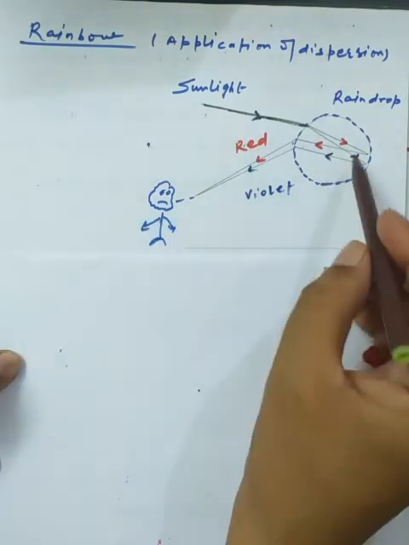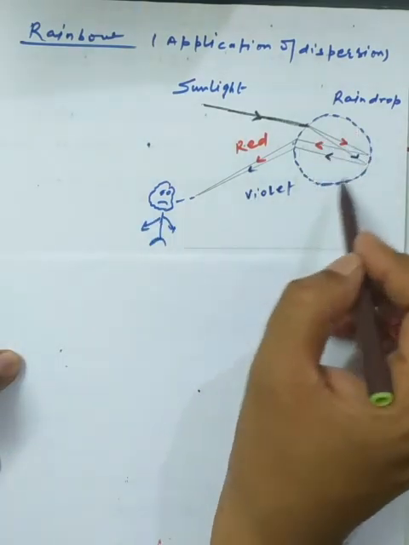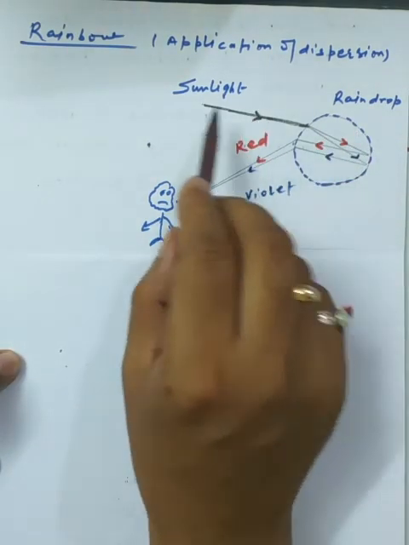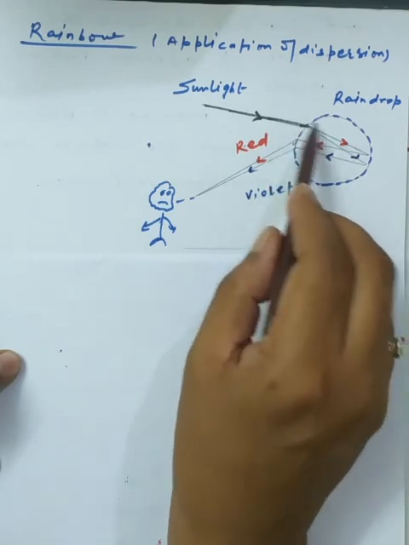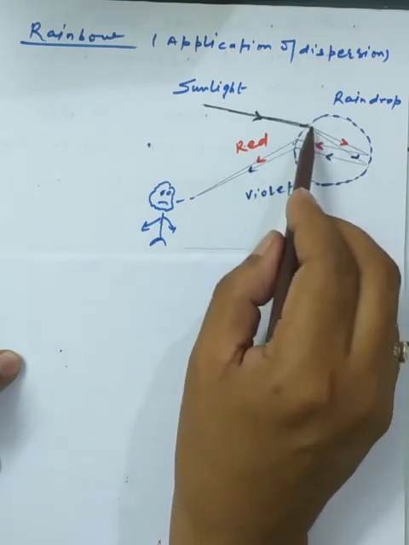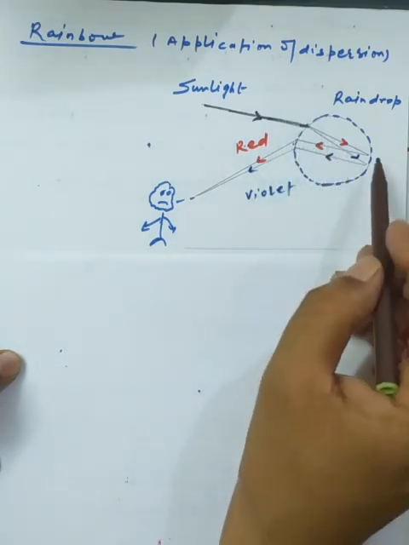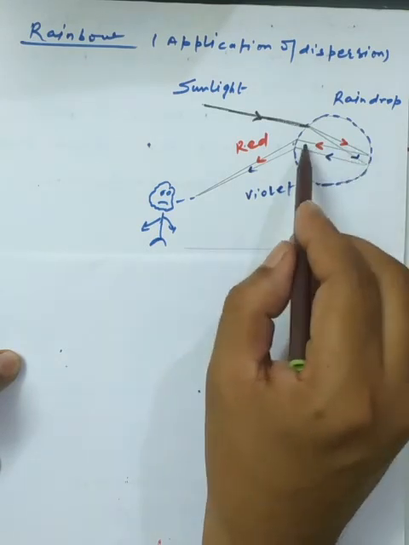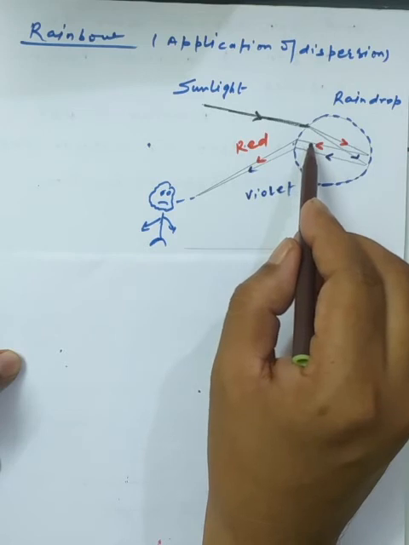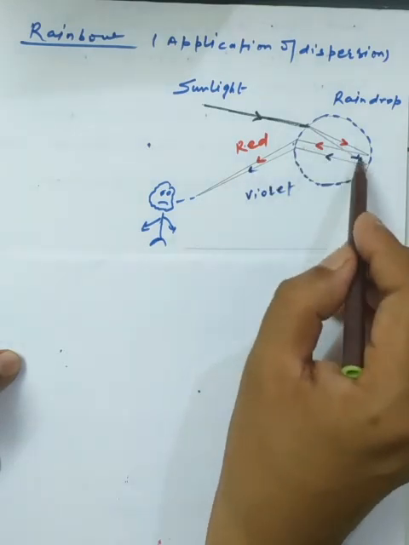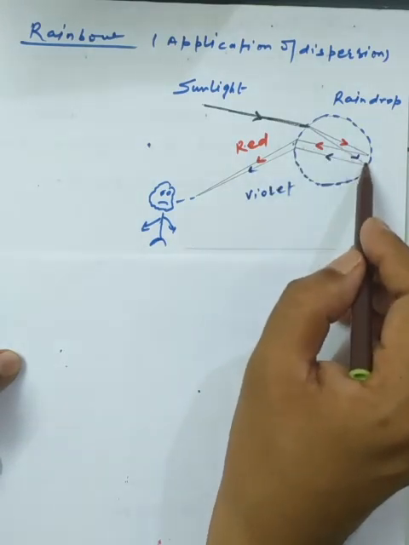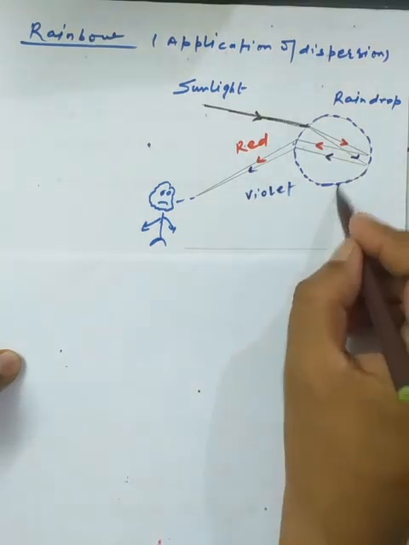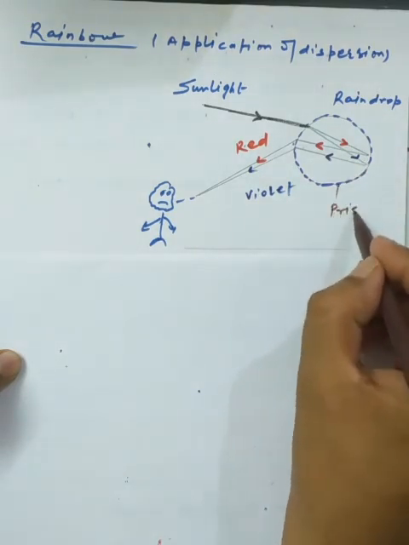After the rain there are suspended droplets in the medium, so the sunlight enters from rarer to denser and bends a little towards the normal, strikes the inner part of the drop, and further reflects back, and then moves from denser to rarer, and during this process it splits into the seven color band, because a raindrop works like a prism.